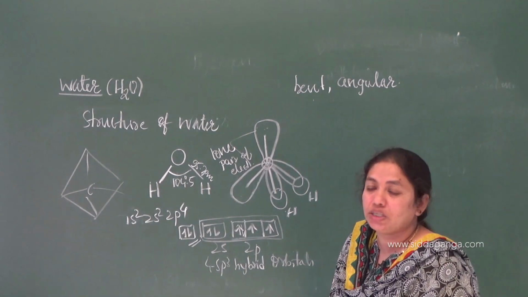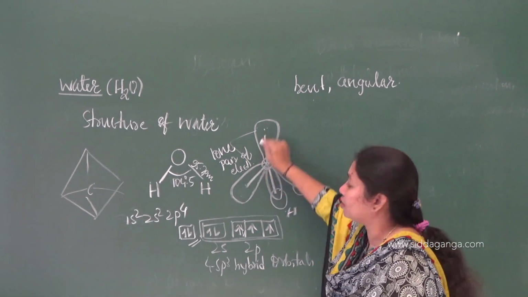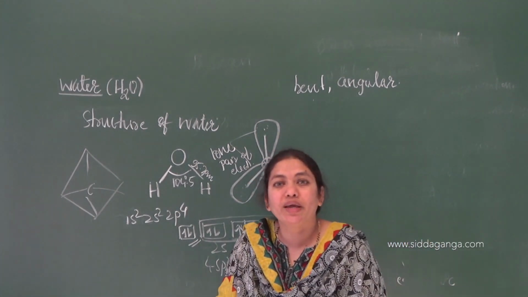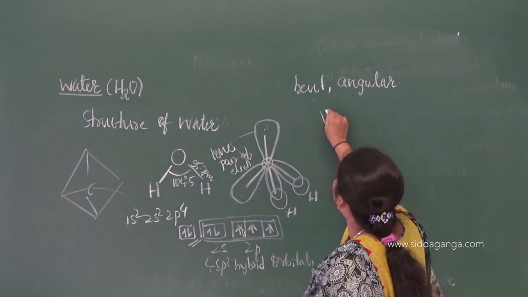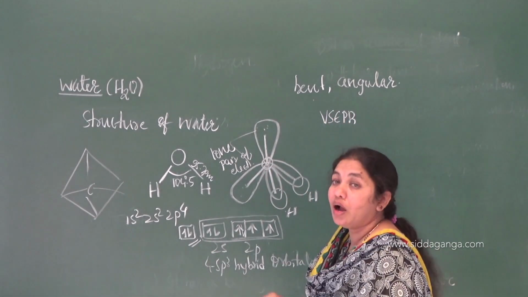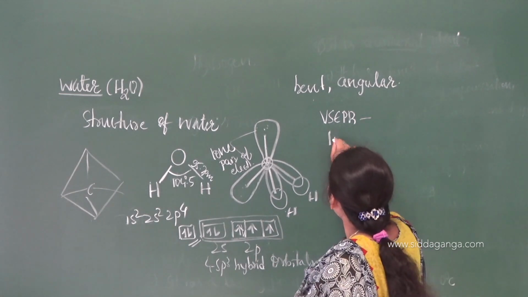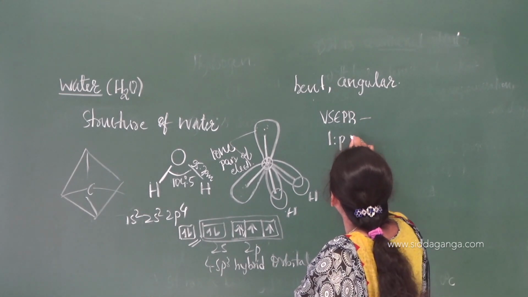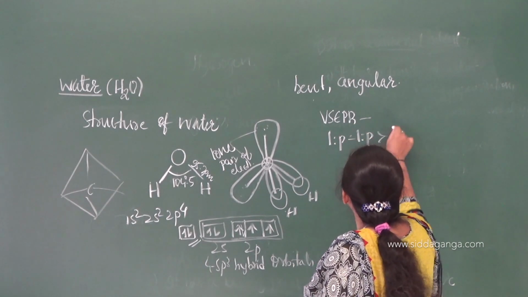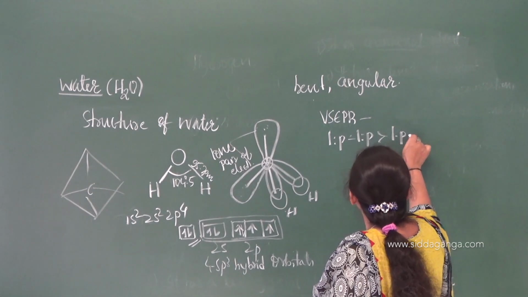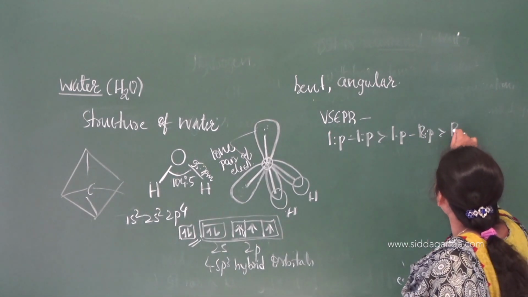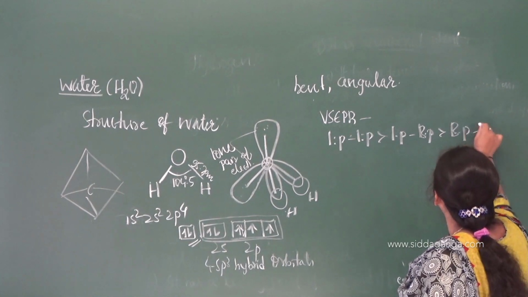Why this change? Because of these electrons. I think you studied in case of chemical bonding, there is one theory called valence shell electron pair repulsion theory. According to that theory, repulsion between lone pair and lone pair is greater than repulsion between lone pair and bond pair, which is greater than repulsion between bond pair and bond pair.